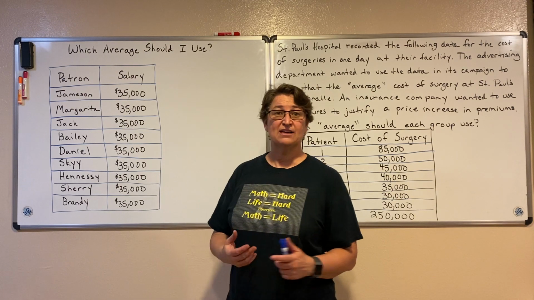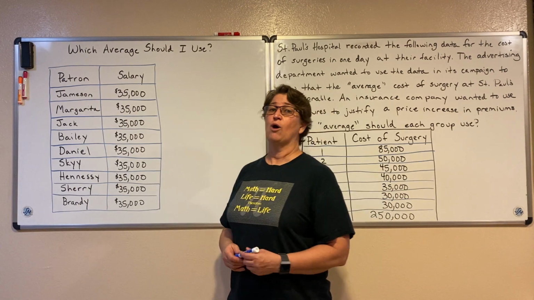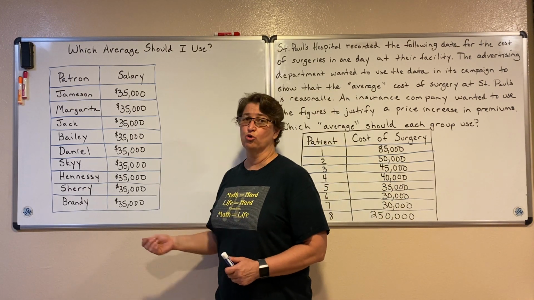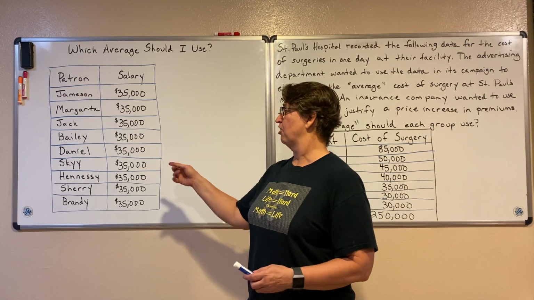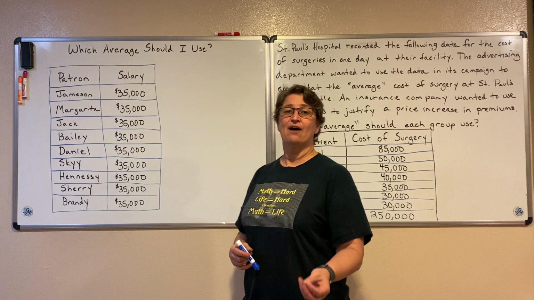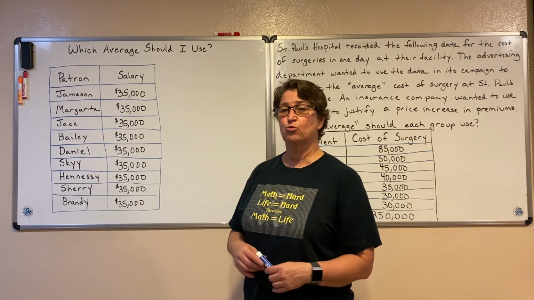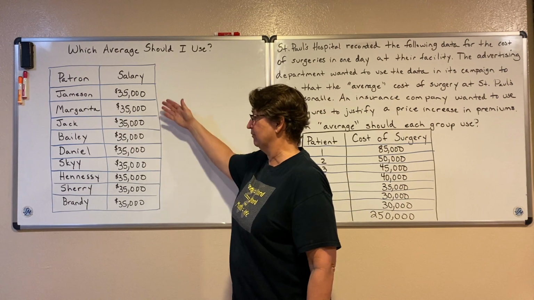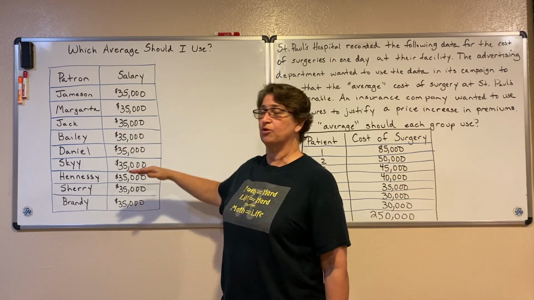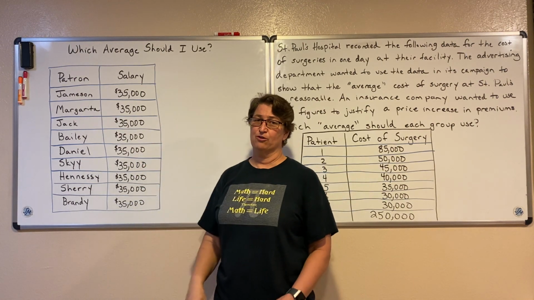Well, the data was nice and easy to work with. I found that the modal average, the one that showed up most often, was 35,000. I found that the median, the one right in the middle between the top and the bottom lined up, well, they're all the same, so the median was 35,000.